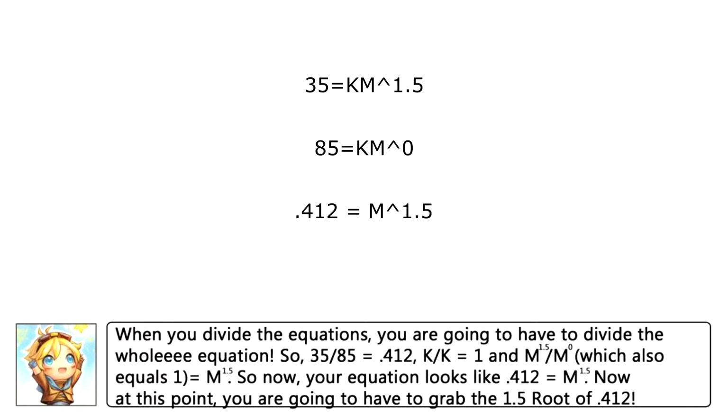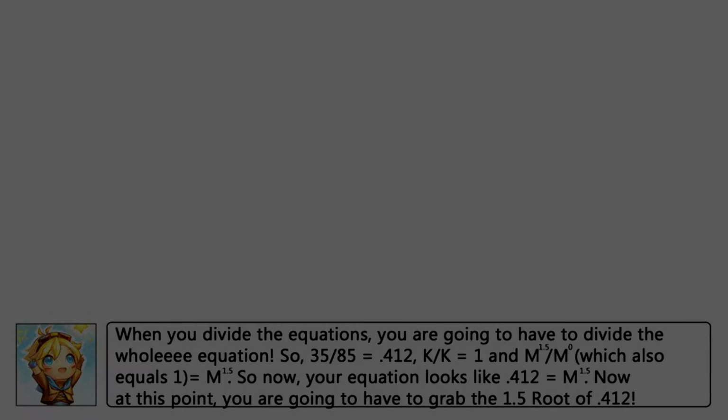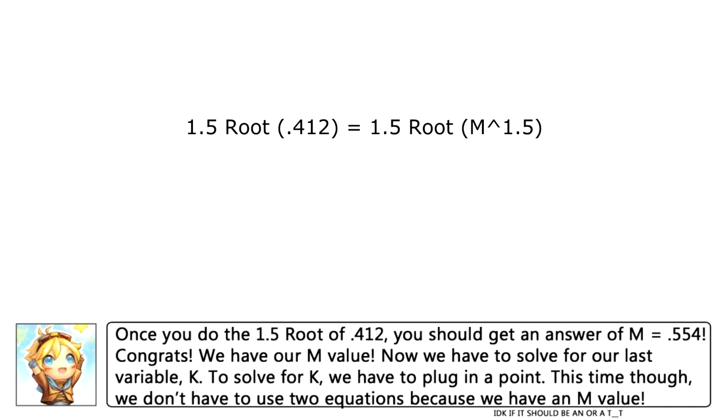Now at this point, you're going to have to grab the 1.5 root of 0.412. Once you do the 1.5 root of 0.412, you should get an answer of M equals 0.554. Congrats! We have our M value. Now we have to solve for our last variable, K.